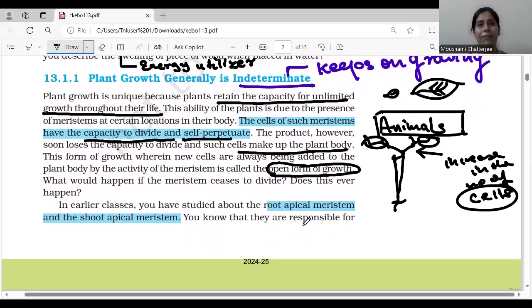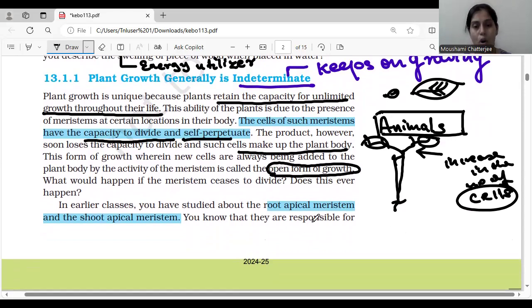Definitely, there will be a time when they will not divide. It is not that they will continuously divide and divide. They are going to divide again, and they are going to form some permanent tissues also. Okay. So in earlier classes, we have studied the root apical and the shoot apical.